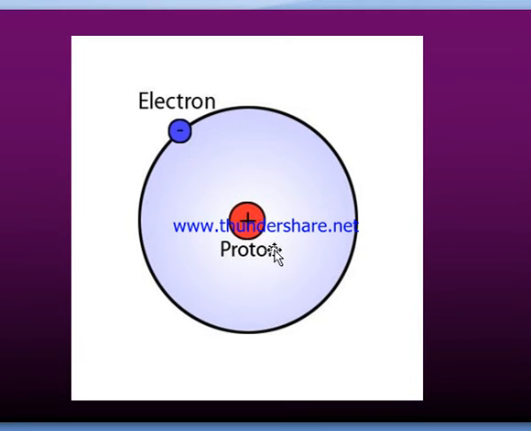Here it has only 1 proton and only 1 electron, which means the center of the atom has 1 positively charged proton and the outer shell consists of 1 negatively charged electron. Both the number of protons and electrons are equal, not only in hydrogen but in all atoms. So atoms are electrically neutral.